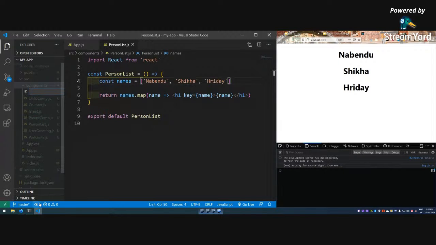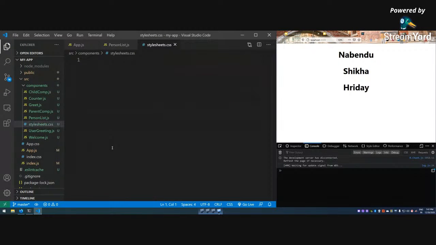As you might have seen, index.css and app.css are there, so we'll also create a CSS file, stylesheets.css, and have a primary class, we're soon going to use it.